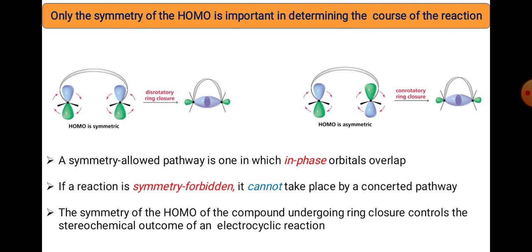The symmetry of the HOMO of the compound undergoing ring closure controls the stereochemical outcome of an electrocyclic reaction. Either it is con or dis, it totally depends upon the HOMO. That's why in electrocyclic reactions the symmetry totally depends upon the HOMO level. Now electrocyclic reactions are classified in two different ways on the basis of the number of electrons involved, 4 pi as well as 6 pi. Now we'll first focus on the 4 pi electron system.